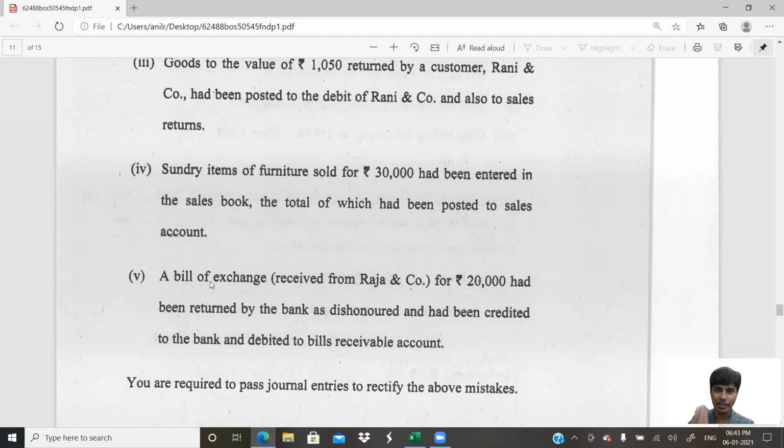If you're waiting for the wrong entry and right entry, I will tell it to you. The correct entry here was cash account debit to furniture or bank account debit to furniture. Cash is coming in, furniture is going out. So the correct entry should be cash to furniture. What did they write? Cash to sales. So cash was supposed to be debited, cash is debited, no problem. Furniture was supposed to be credited, instead sales was credited. Sales was wrongly credited, so debited. Furniture was not credited, so credit now.